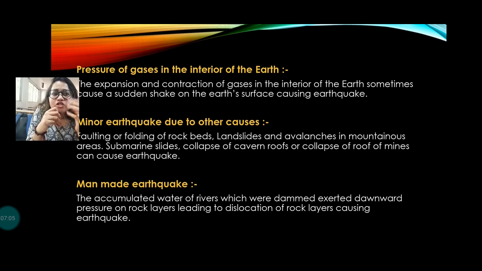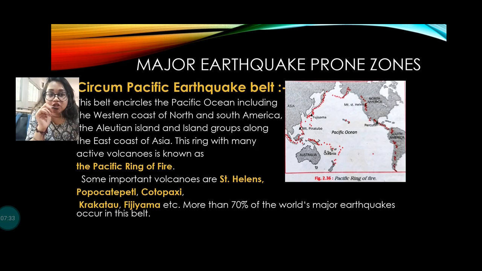These all are the natural causes, but there are also a few man-made causes of earthquakes. So what are the main causes for the man-made earthquake? Like the accumulated water of the river due to the construction of the dam. Okay, that is the main reason for the man-made earthquake. The huge pressure of the water can create the dislocation of the rock balance. So that can also be a main reason for the earthquake.